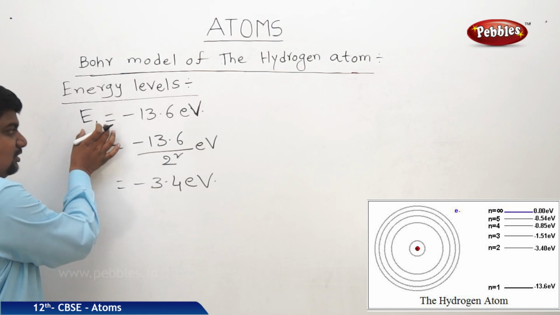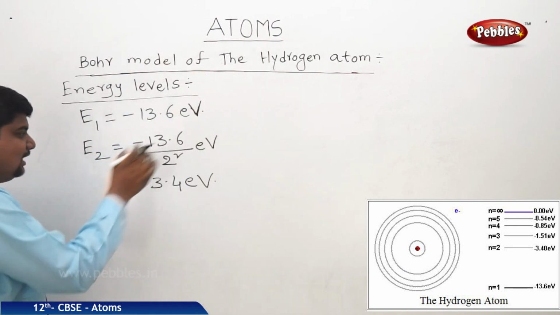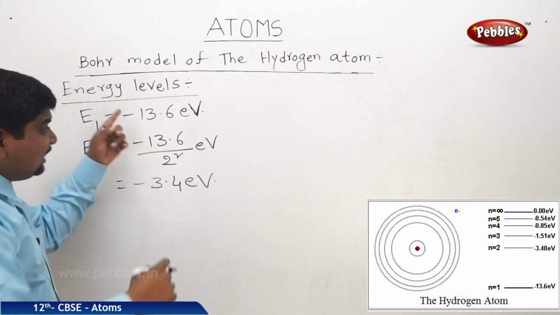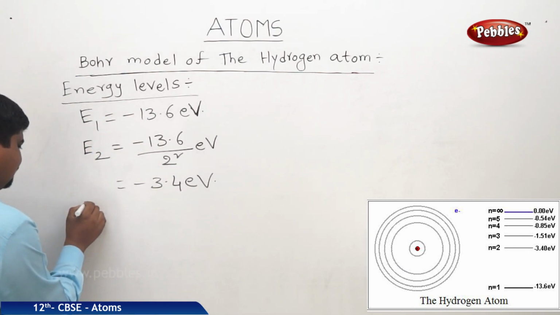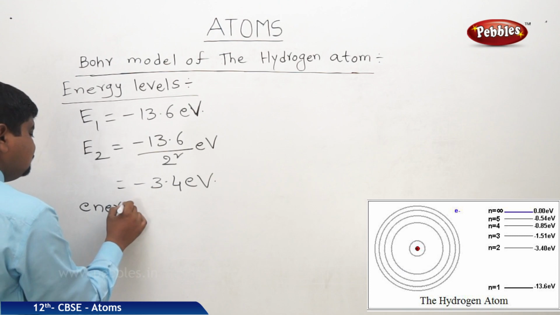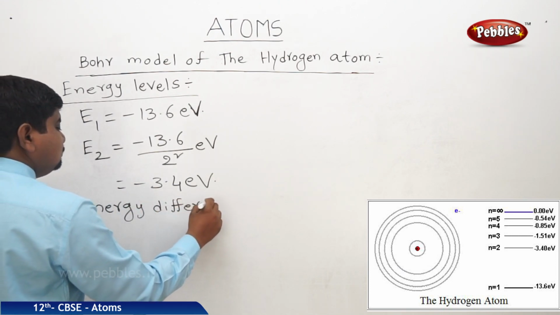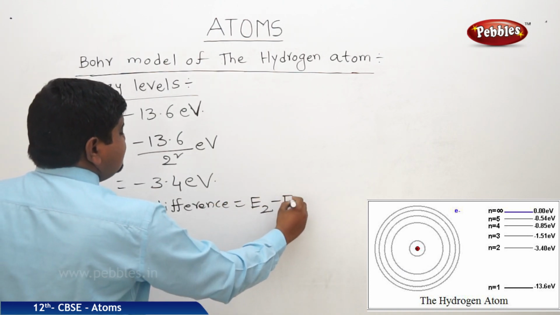Listen, ground state energy is this much. First excited state or second energy level is this much. What should be the energy difference and what is the need of this energy difference? We are going to see now. Energy difference is equal to E2 minus E1.